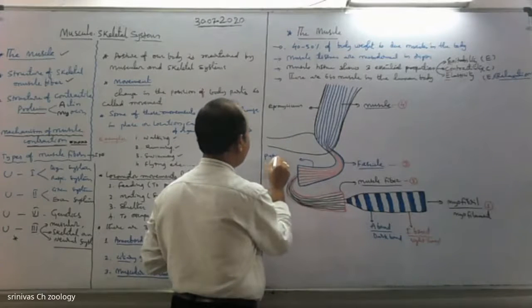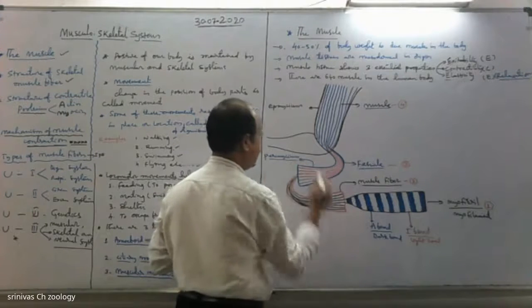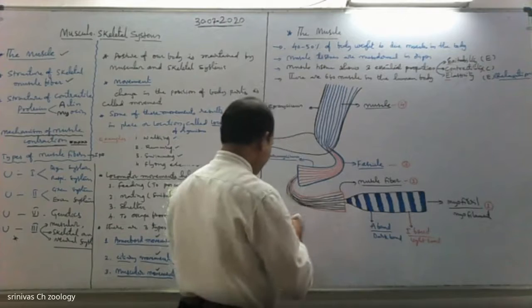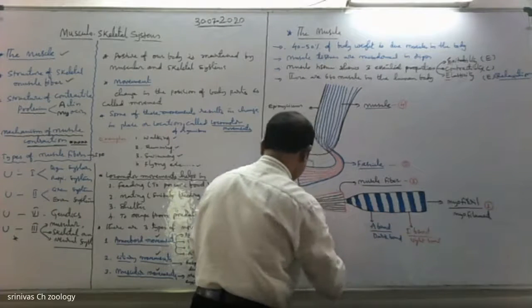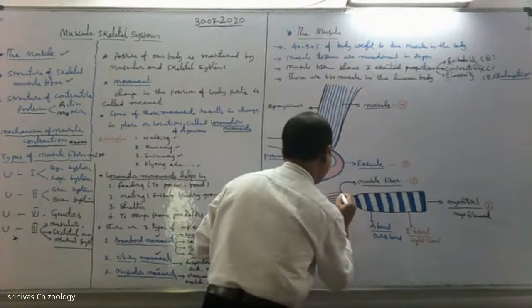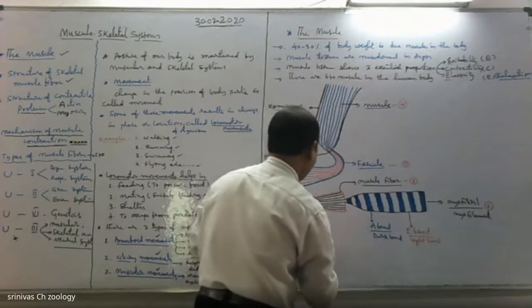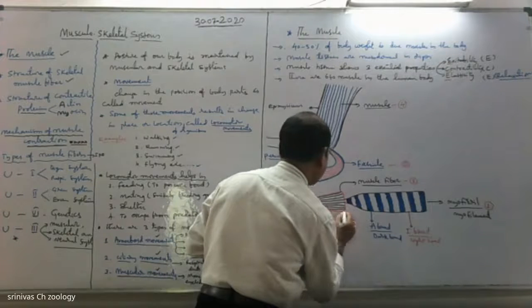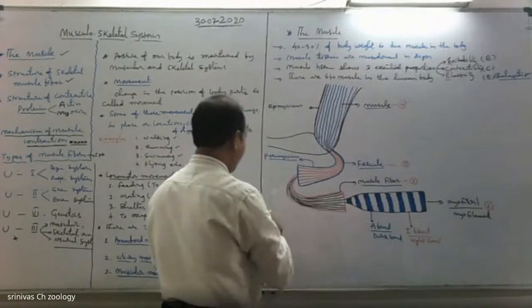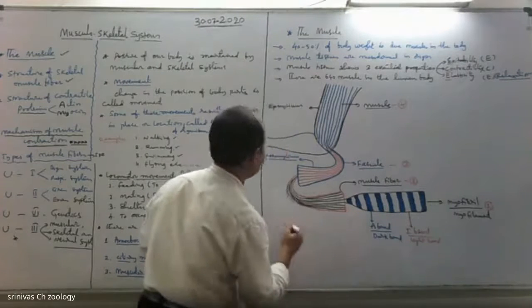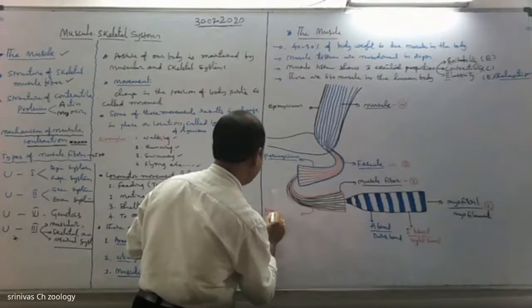Epimysium, perimysium, and the muscle fiber is lined by endomysium. It's an endomysium.